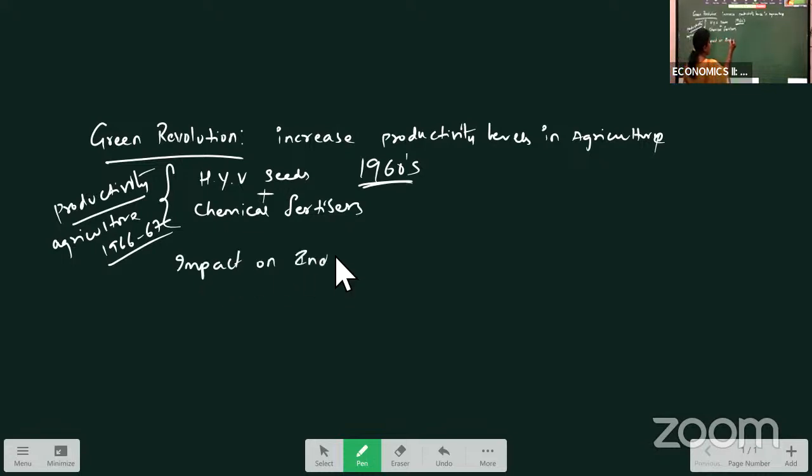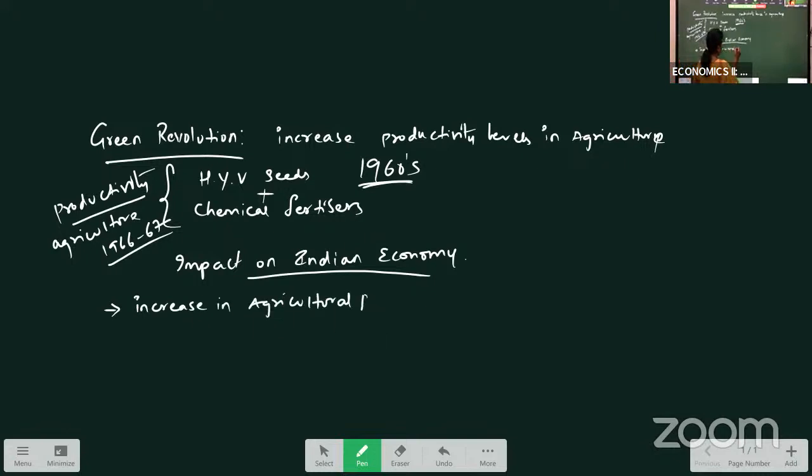Impact of Green Revolution on Indian economy. So the first impact it is having is increase in agricultural production and productivity, right?